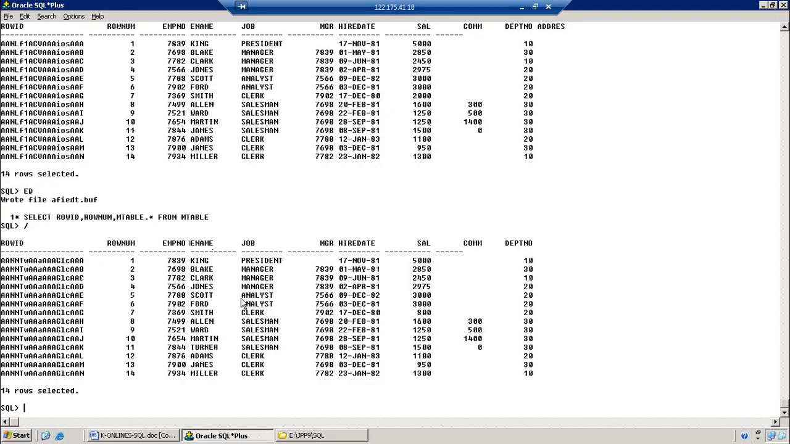Clear on that? Row ID and row number. Now I have a question. I want to see the first record. How can we do that?